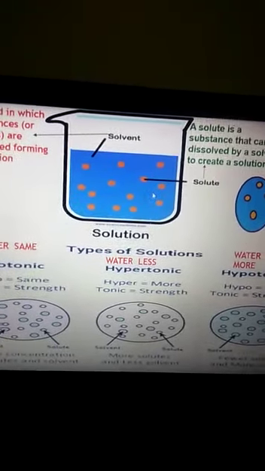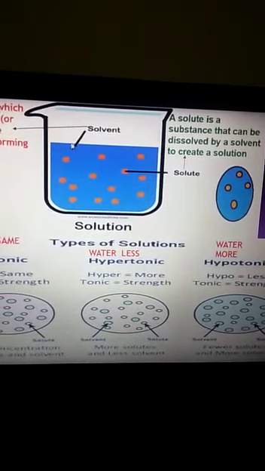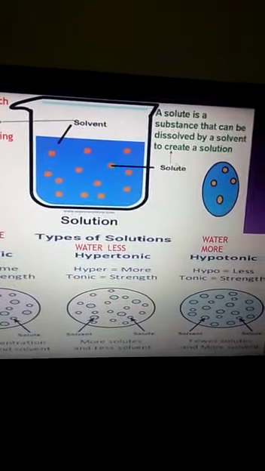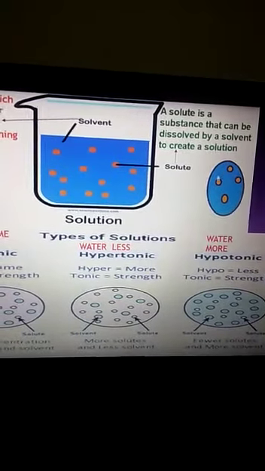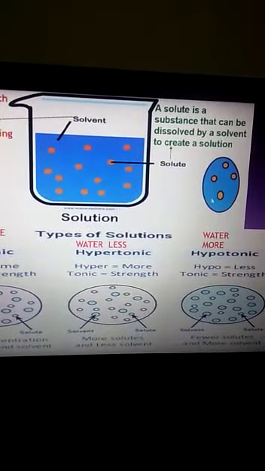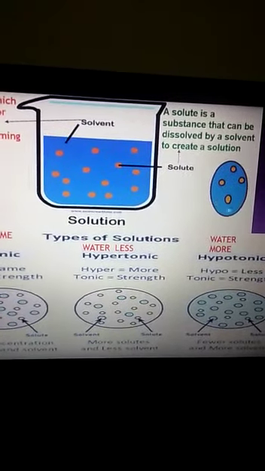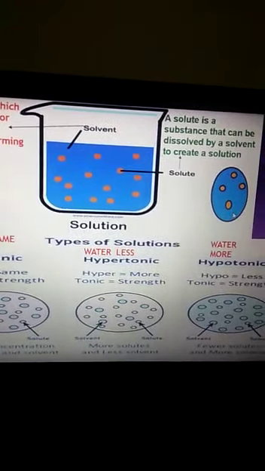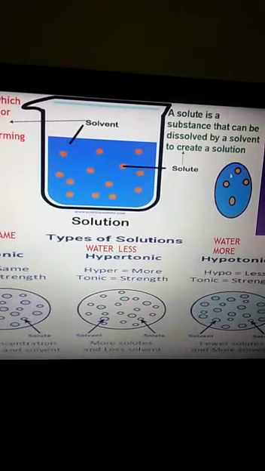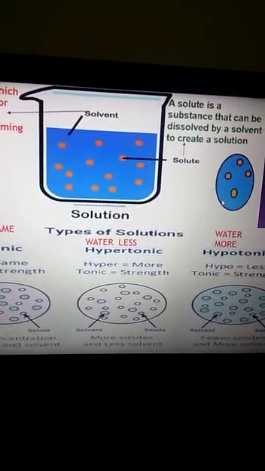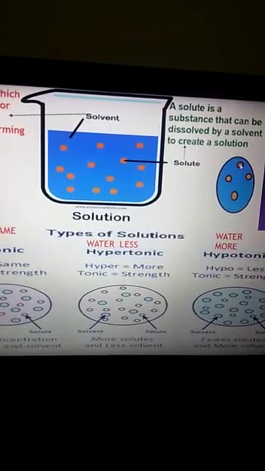So basically what we are doing, we are comparing a solution kept in a beaker with the solution present inside a cell. अब सेल के अंदर कौन सा सोल्यूशन है भाई? सेल के अंदर सोल्यूशन को साइटोप्लाज्म कह रहे हैं हम, सेल सैप को कह रहे हैं, जिसमें वाटर भी होगा, and along with that it will have certain solute particles also.